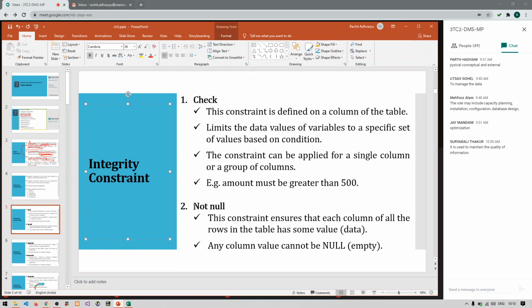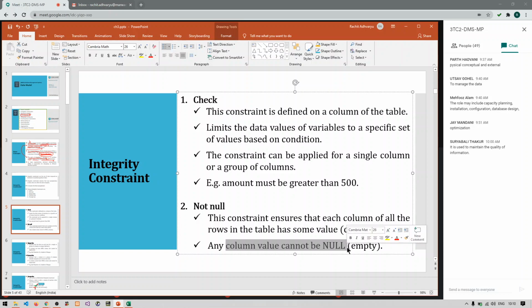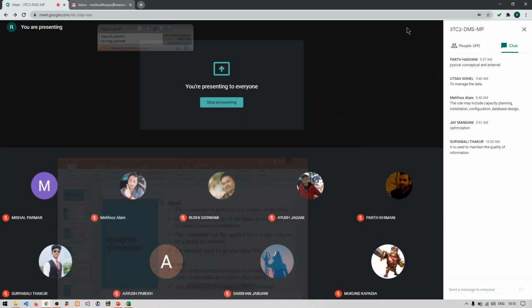The next constraint is the not null constraint. So what does this mean? Not null means this constraint ensures that wherever you apply this not null constraint, that particular column will not have any empty values. That column value cannot be null or empty. Let us take the example here in the Excel.